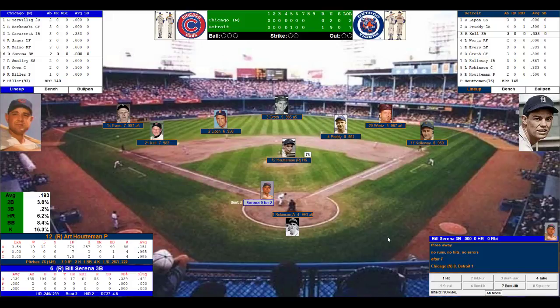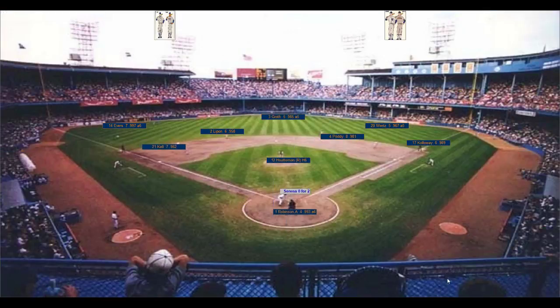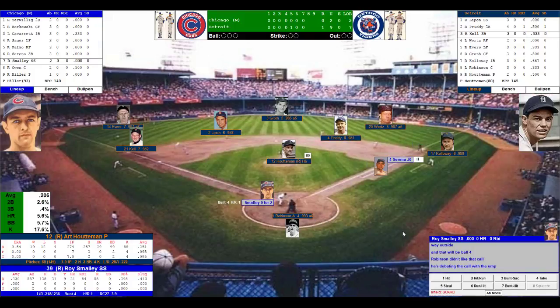Due up for the Chicago Cubs, Serena, Smalley, and Owen. Cubs need to muster up 1 run here to tie this ball game up. Hauptman and the Tigers looking to deny them. Here's the pitch to Serena, who's 0 for 2. He walks, and there's an argument at the plate. Tigers manager comes out, protecting his players. Order is restored.